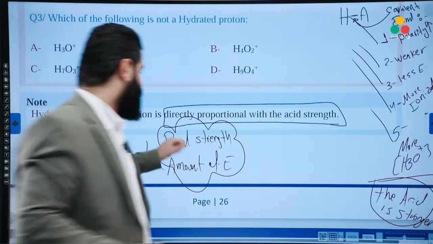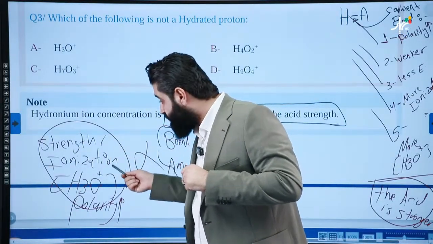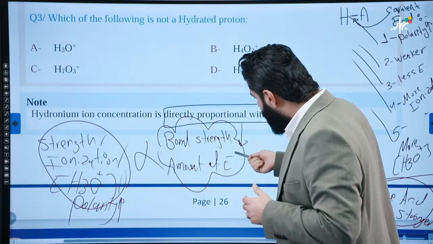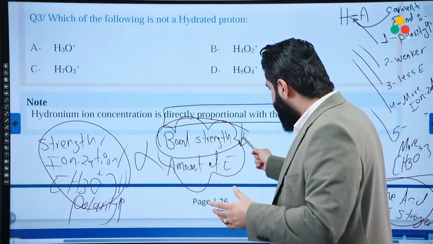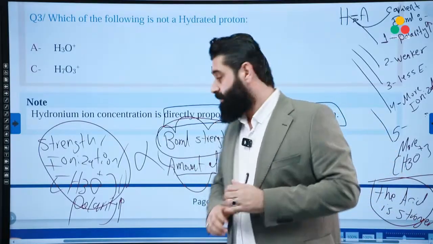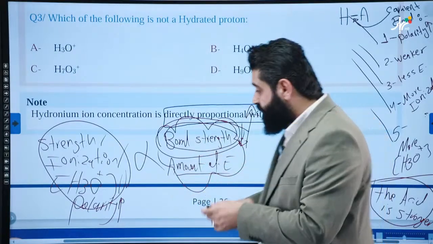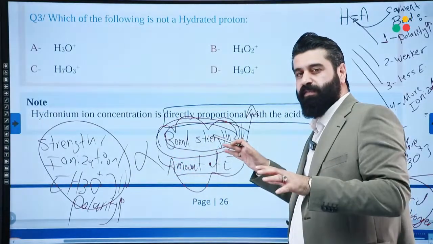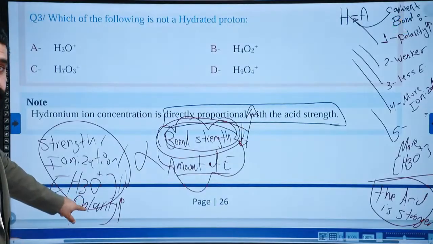This is something really important. It means, mister, if the polarity is increased, the strength of the acid is increased, the ionization is increased, H3O+ is increased. But the bond gets weaker, I mean the bond strength, okay? If polarity increases, bond strength gets weaker, okay? And the amount of energy must be less. Be careful. But if the strength of the bond gets greater, then the polarity must be decreased. The following points are inversely proportional with each other. Be careful. A stronger bond means we have a less polar bond.